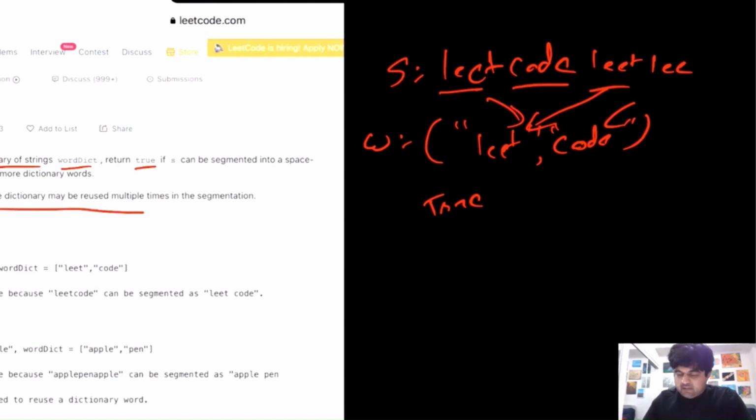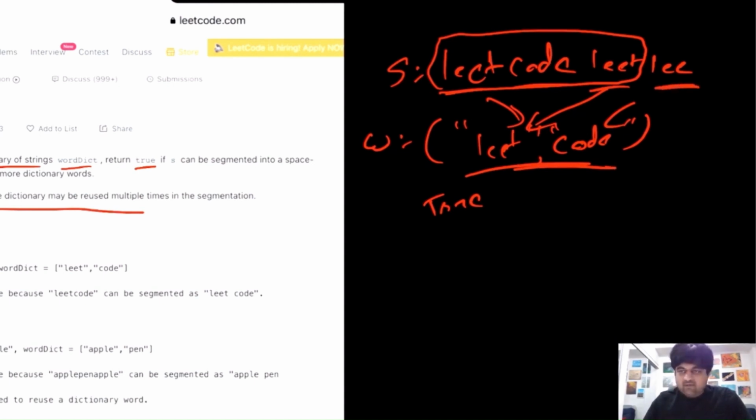So up until this point we have the words that we can make from this dictionary. The thing is, for this "lee", there is not a specific word given for that. The word we are given in the word dictionary is "leet", so it does not match. So in that scenario we would return false, otherwise we would return true.